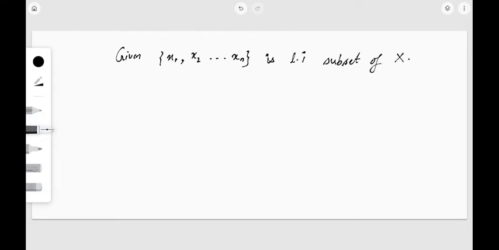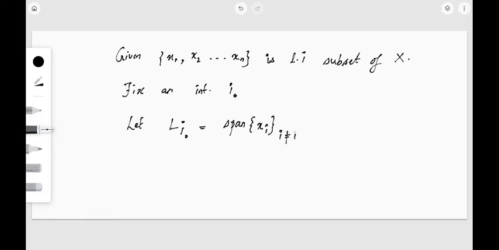Now I'm going to fix an integer i dot, and let us suppose that L i dot is nothing but the span of all the xi's except xi dot.